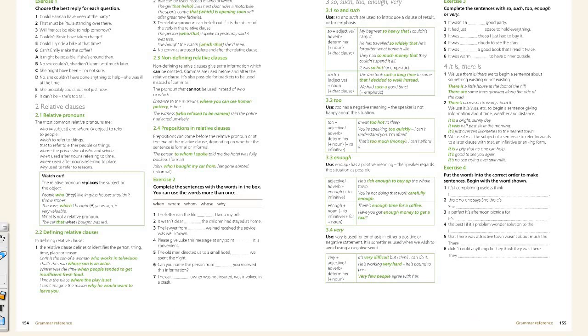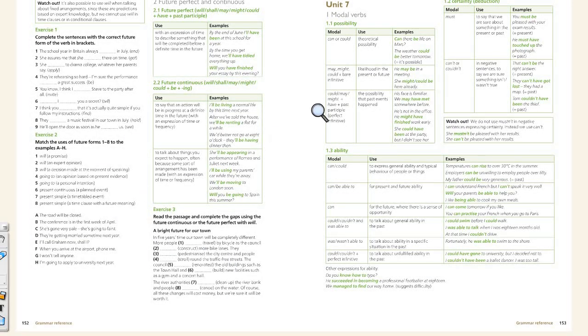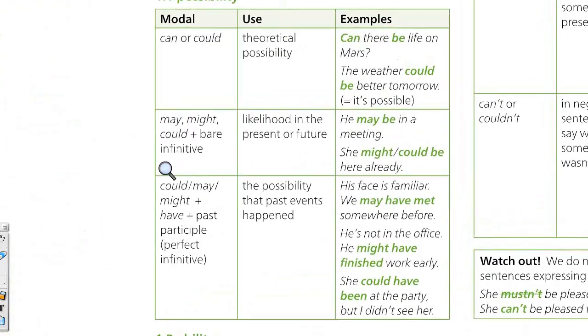Okay, so if you go to page 153, you have the uses of modal verbs. One of the uses that we saw was for possibility. Can is not so common, but it's like where this is possible. Can there be life on Mars? So is that a possibility? Or this, it could rain tomorrow. It's the same more or less as may and might. He may be at the meeting, she might, etc. Things that are possible.